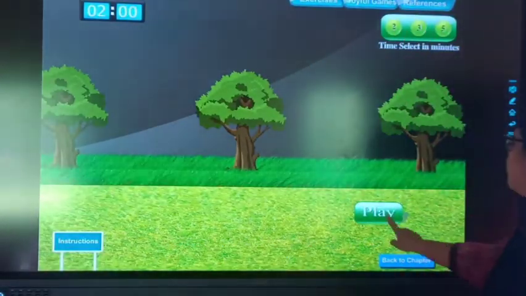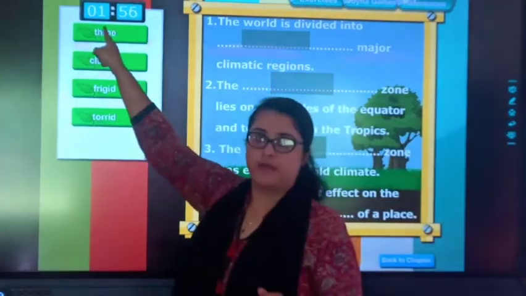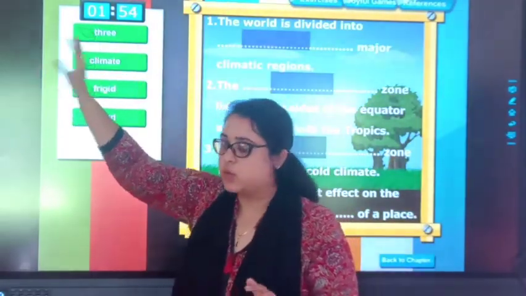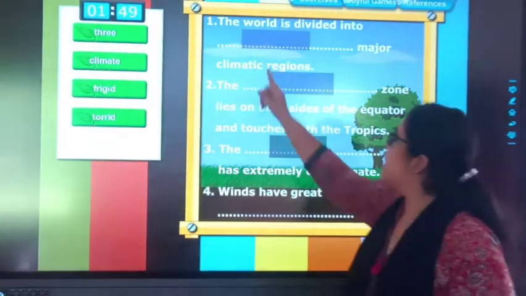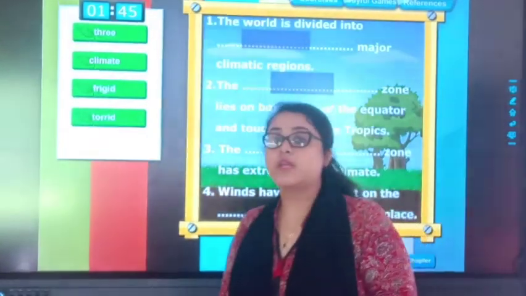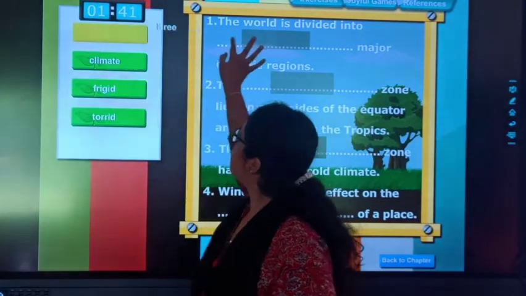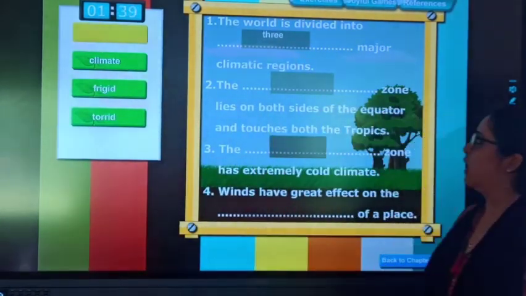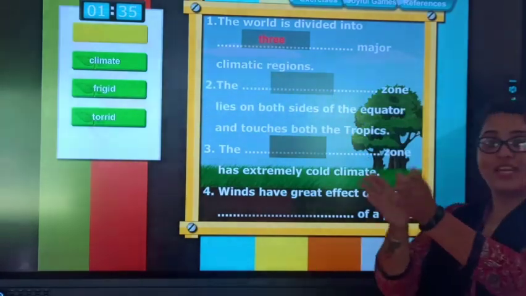Okay, students, play. Now we are supposed to finish this before the timer ends; we are supposed to write this code blank. Let's start it. The world is divided into dash measures. How many measures the world is divided into? 3 measures. Good work. Wow, we did it.